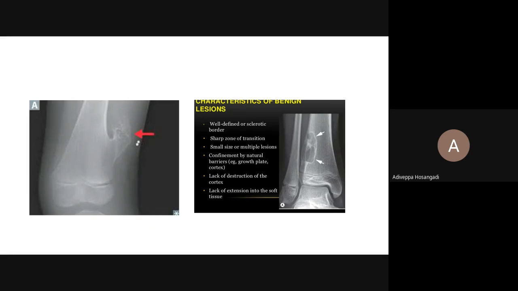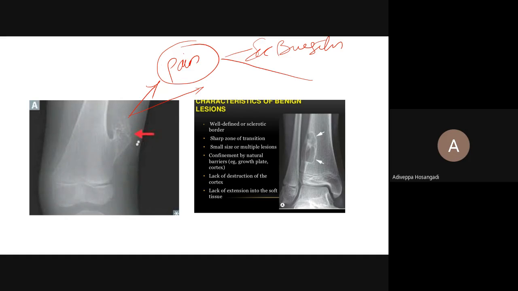Okay, there can be two types, sessile and pedunculated, and the most common complication is pain, and the most common cause for the pain is secondary bursitis. The second most common cause for the pain is that it can become malignant.